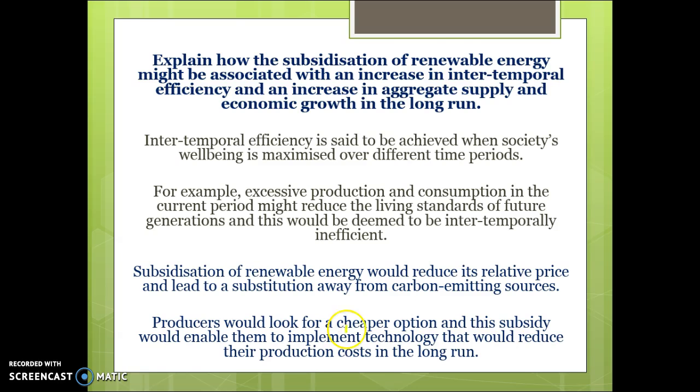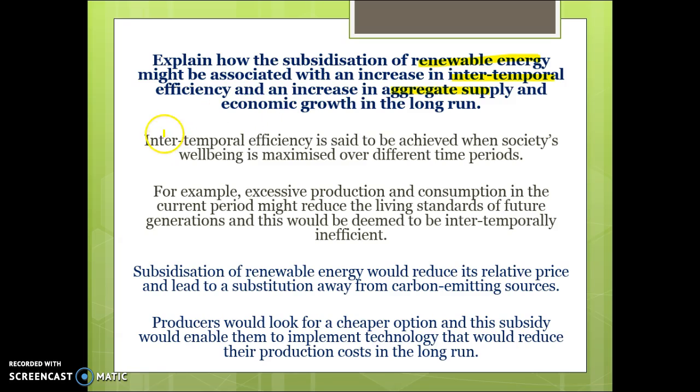Okay, so finally, explain how the subsidisation of renewable energy might be associated with an increase in intertemporal efficiency and an increase in aggregate supply and economic growth in the long run. So how can we use subsidies for renewable energy to try and achieve increased intertemporal efficiency and aggregate supply?